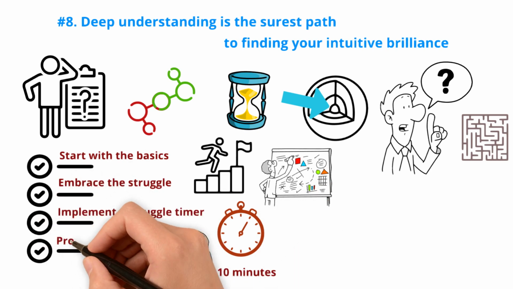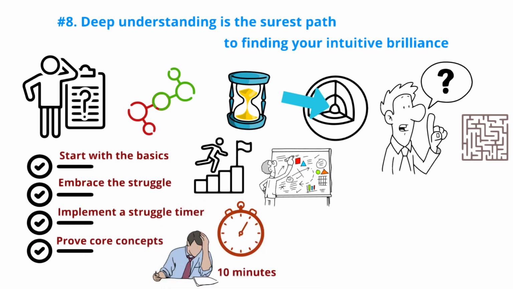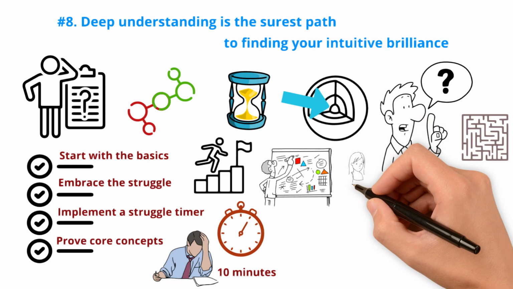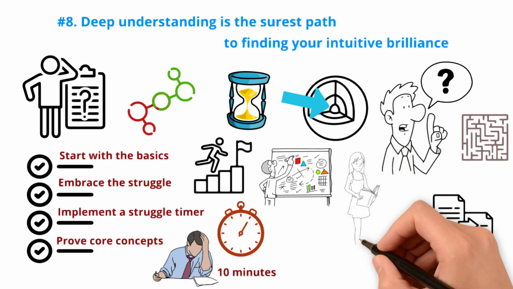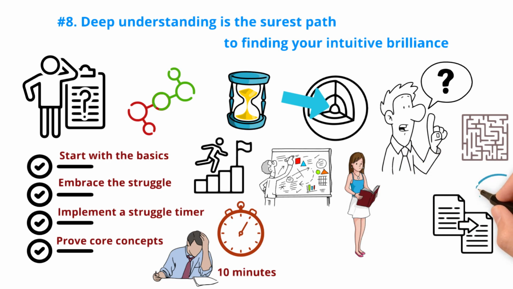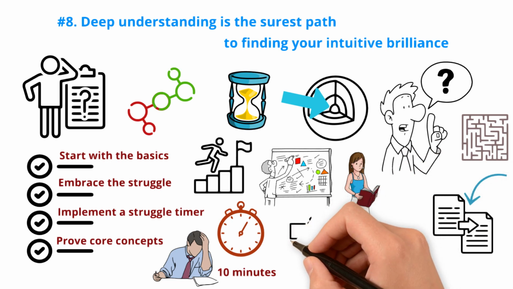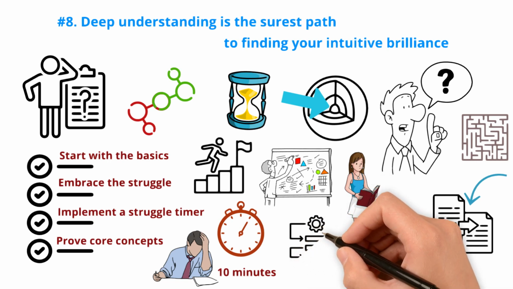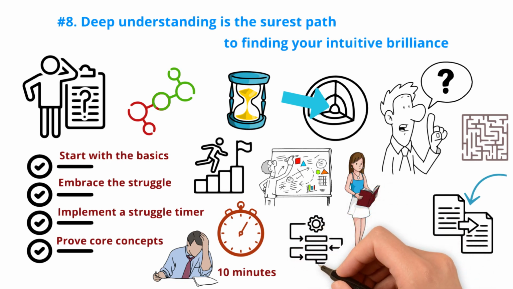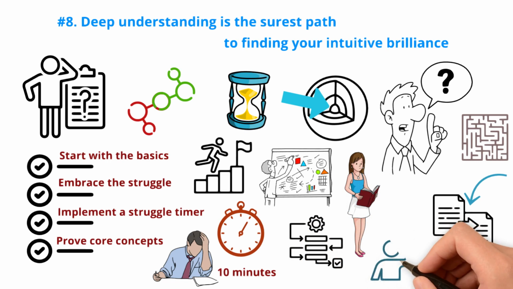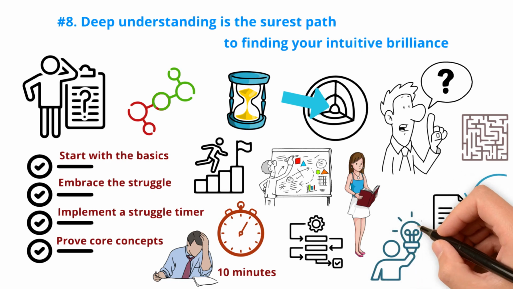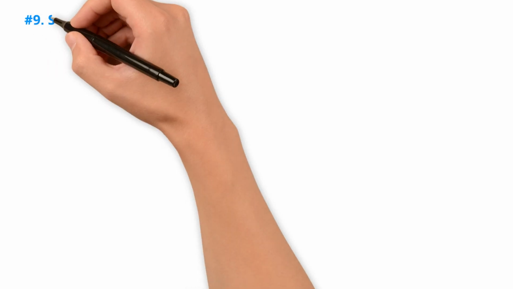Prove core concepts. To deepen your understanding of core concepts, attempt to prove or replicate them on your own. Study the theorems, ideas, and processes formulated by expert practitioners in your field, and then try to prove or replicate them independently. This process helps to comprehend the underlying procedures and thought patterns. Accepting ideas solely because experts endorse them results in shallow understanding. To attain profound knowledge and intuitive expertise, work through these concepts independently.